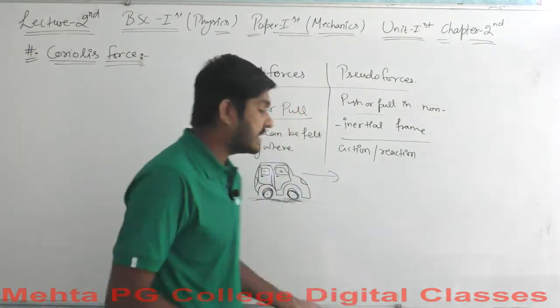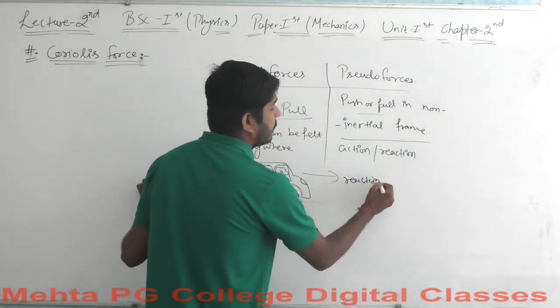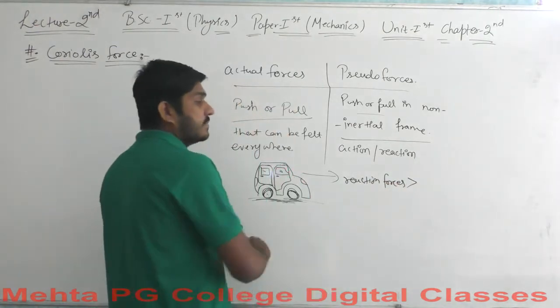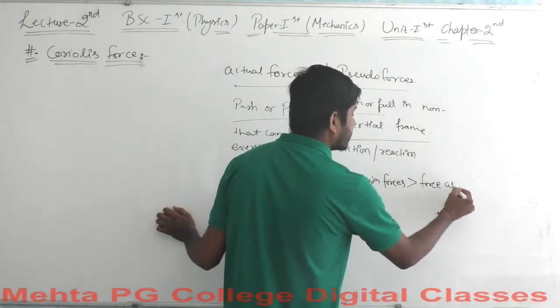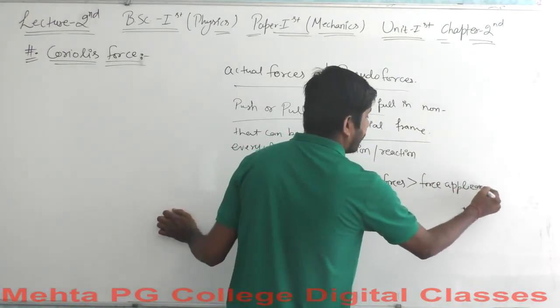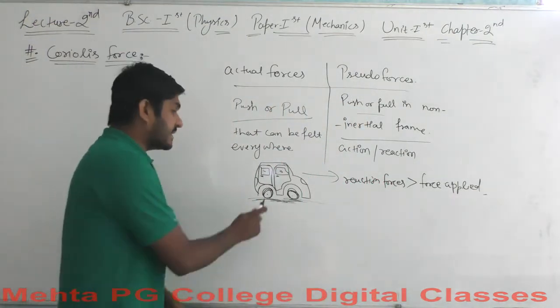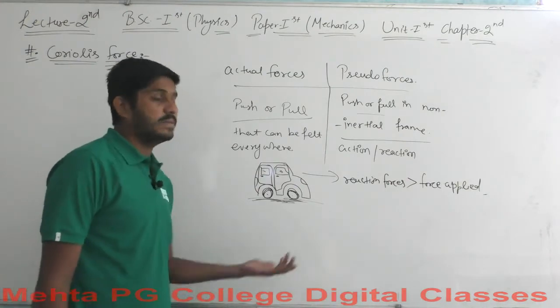The reaction force between the tires and the ground will be greater than the force applied by the engine, so the car will be stopped here.